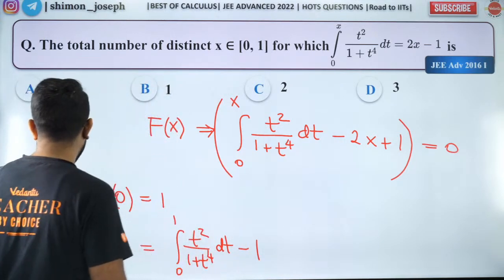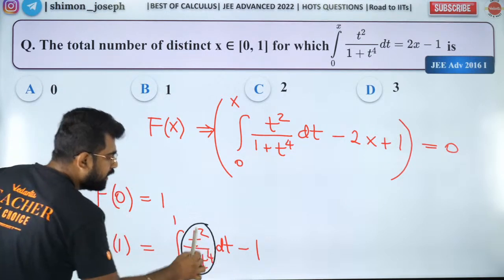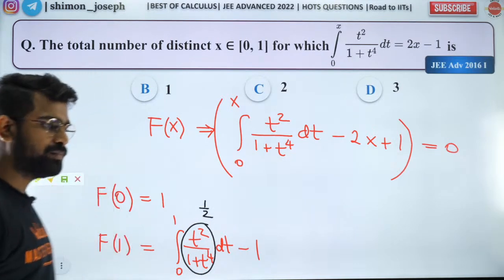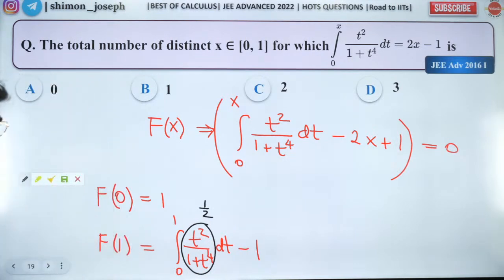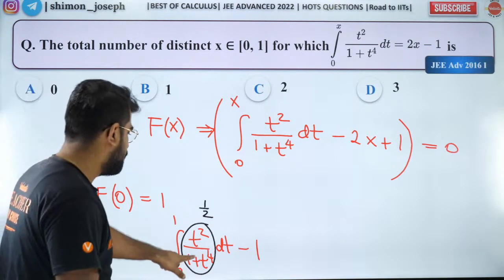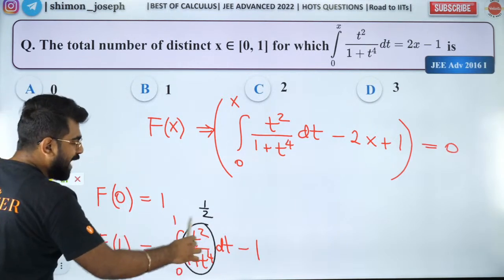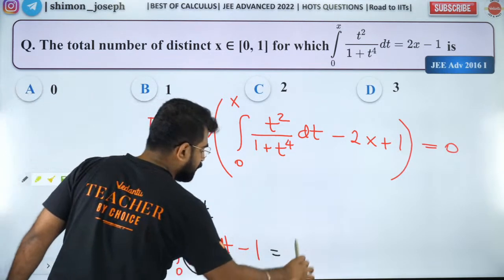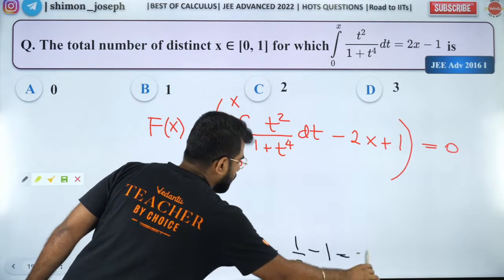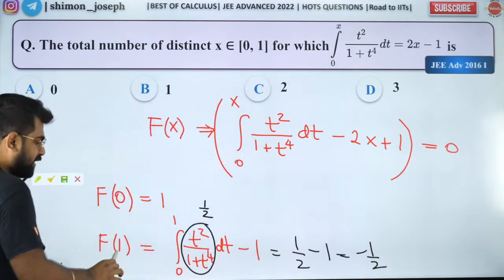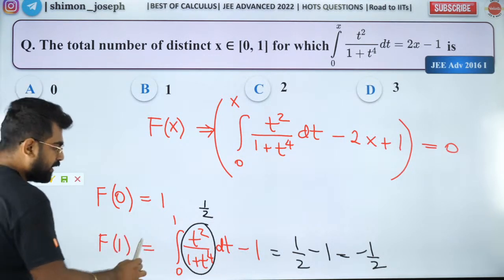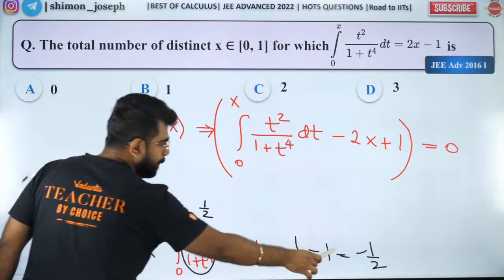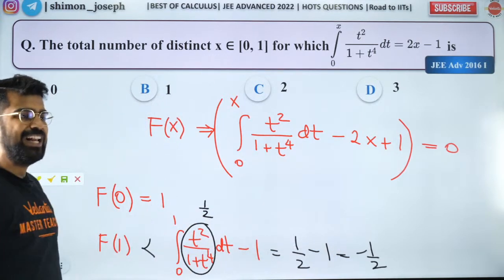Now people, this value can maximum be half. Is that right? Yup. When t is 1, it will be equal to half. So that's the maximum value. So the maximum value of this integral, the upper bound, can be half. So half minus 1 is minus half. So f of 1 is negative. Okay, it is going to be less than minus half. Is that right? Did you all like it, people?